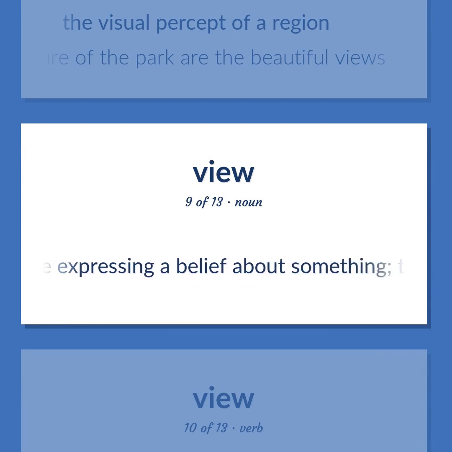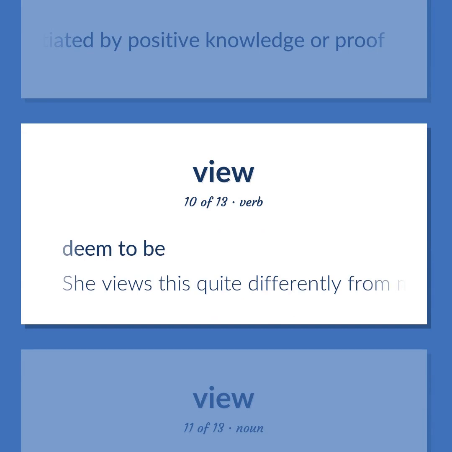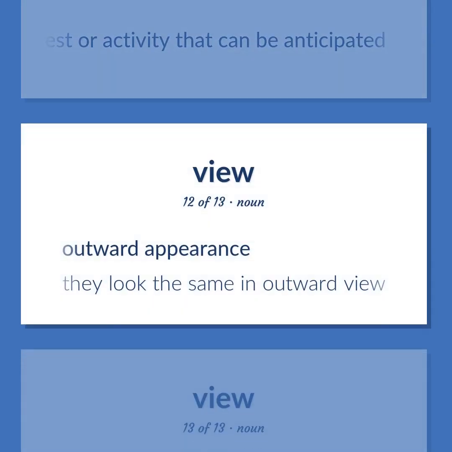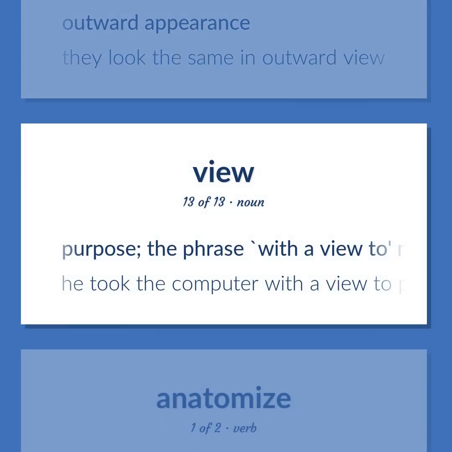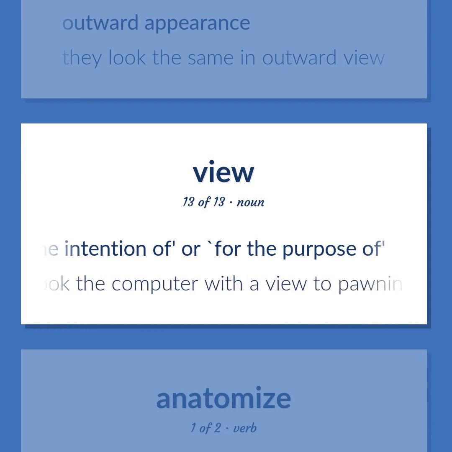A message expressing a belief about something. The expression of a belief that is held with confidence but not substantiated by positive knowledge or proof. Deem to be. She views this quite differently from me. The range of interest or activity that can be anticipated. Outward appearance. They look the same in outward view. Purpose. The phrase, with a view to, means, with the intention of, or, for the purpose of. He took the computer with a view to pawning it.